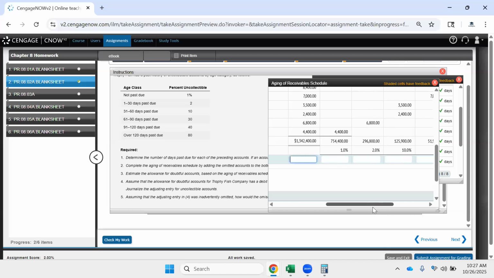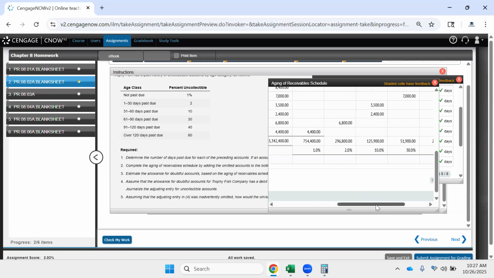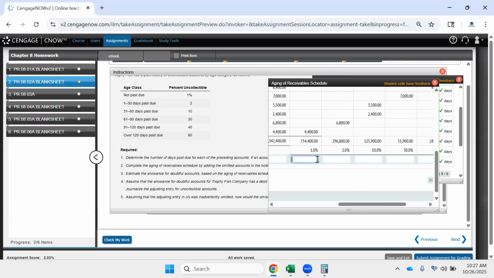And then the estimate of uncollectible accounts, we take each one and multiply it. So 1% of 754,400 is 7,544.